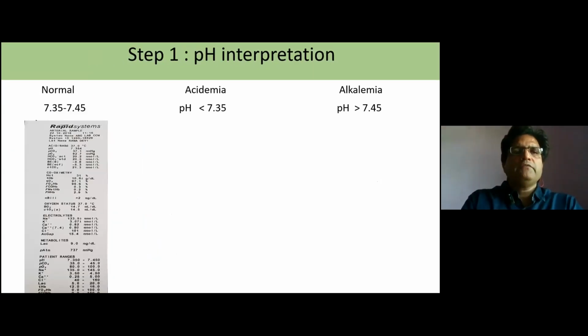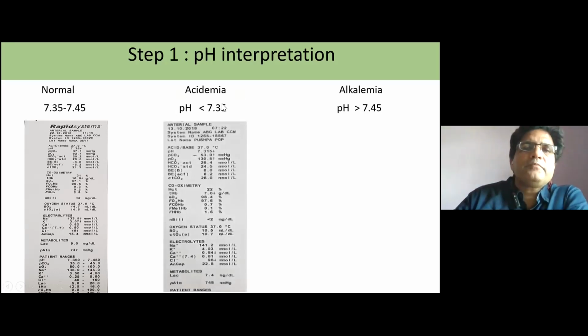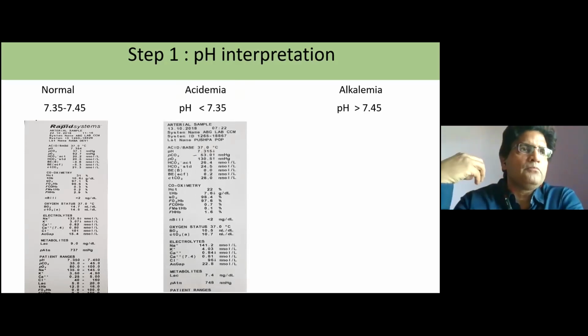So first of all, whenever we get the ABG, we just try to see one thing. Look into the pH of the patient. What is the pH? The normal pH values are 7.35 to 7.45. So if the pH is less than that or more than that. If pH is less than 7.35, we call this condition acidemia, not acidosis at this moment. This is acidemia, which shows that there is more acid in the blood.